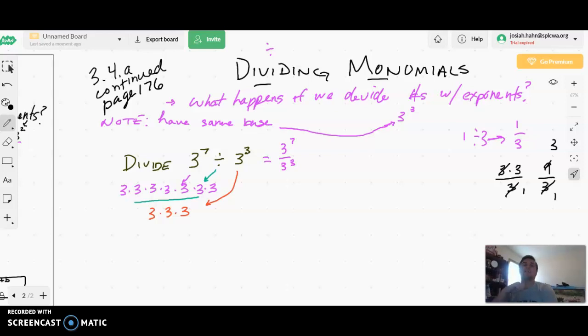All right? The same thing applies with these problems over here. For every 3 on the top, we can cross it out with the 3 on the bottom because 3 over 3, a number over itself, is equal to 1.